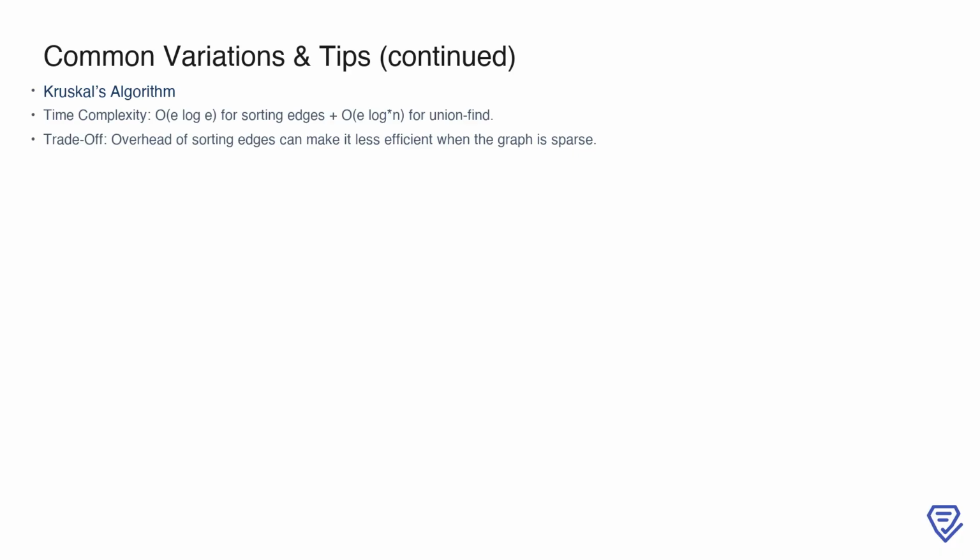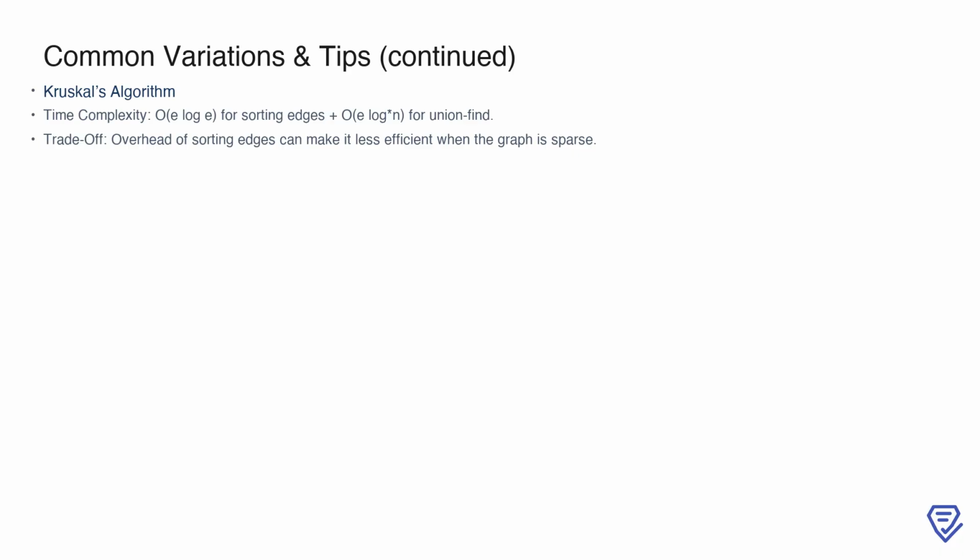Another alternative approach to solving this problem is using Kruskal's algorithm, which is often used for finding minimum spanning trees. In this context, you would treat the logs as edges of a graph and sort them by timestamp. The algorithm then processes each edge in sorted order, using Union-Find to determine when all nodes are connected. The time complexity of Kruskal's algorithm includes e log e for sorting the edges and e log* n for the Union-Find operations. While effective, the overhead of sorting edges can make this approach less efficient, especially when the graph is sparse. This trade-off is worth considering when comparing Kruskal's algorithm to other methods like Union-Find or BFS/DFS.